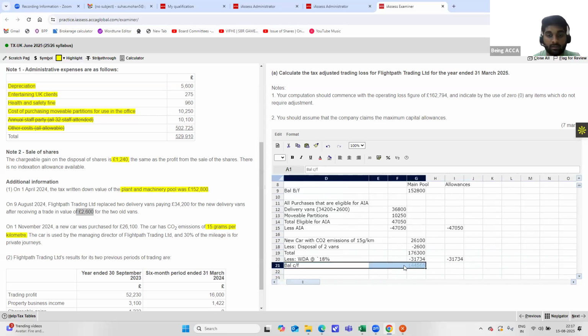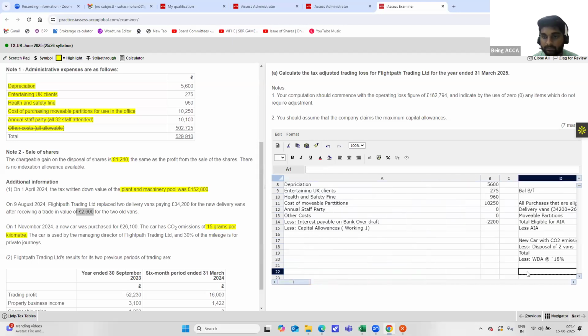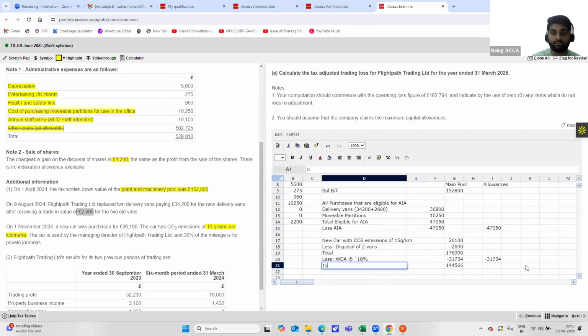Total allowances is equal to the sum of both of these, and that would be equal to 78,784.